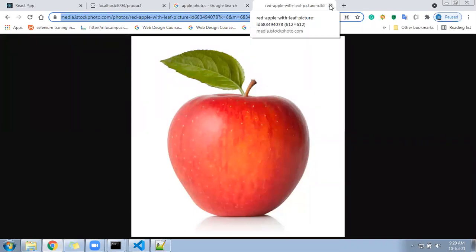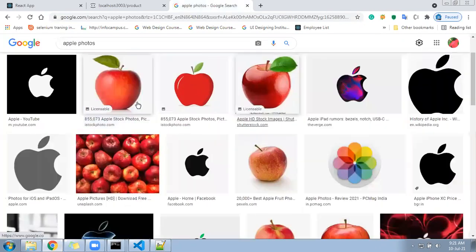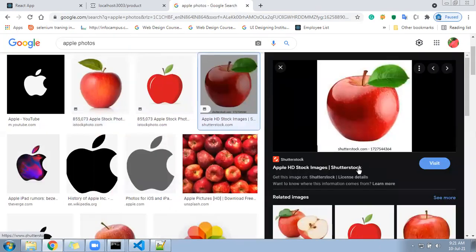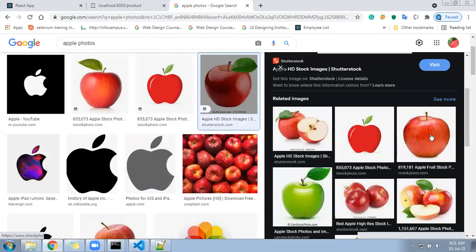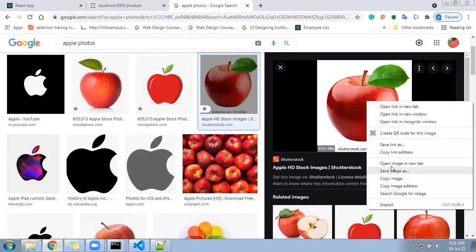You saw what we did. We copy the image URL from the internet. How to copy? We search the photo, click on the photo, right? Any photo you click, the photo will open here. Now on this photo you do a right click and there is an option called copy image address.